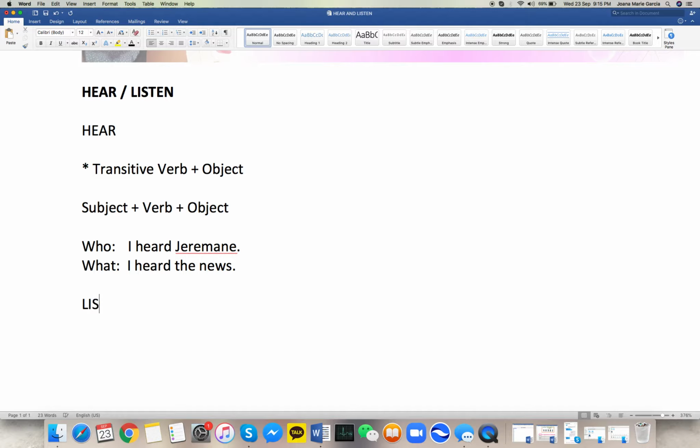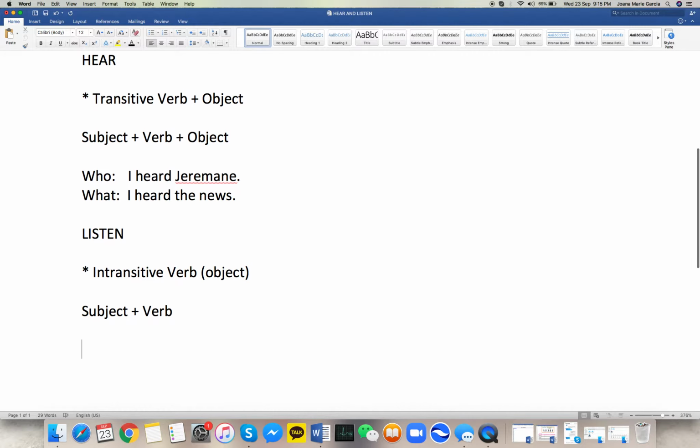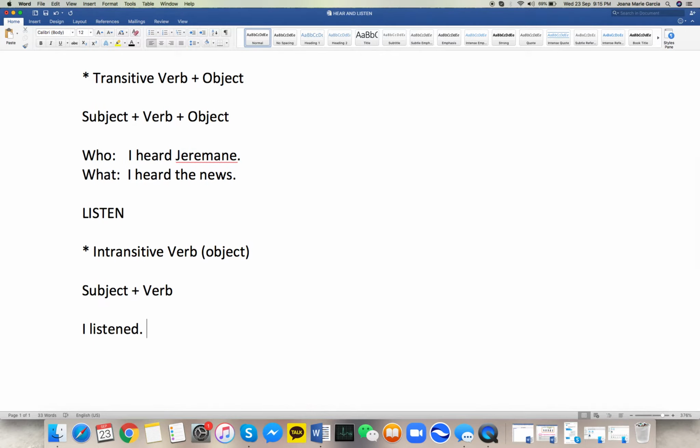Now let's go to the verb listen. Listen is an intransitive verb, so it's a different kind of verb. An intransitive verb doesn't have any object after it. It can stand alone, so the pattern is just subject plus verb. For example, "I listened." That's it. It's grammatically acceptable already, and you can even add an adverb, for example, "I listened attentively." It answers how. So you can add adverbs after that.